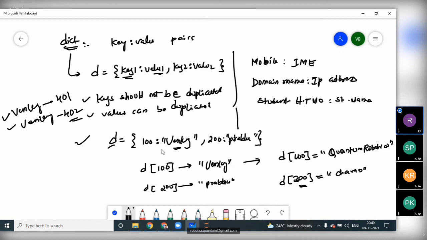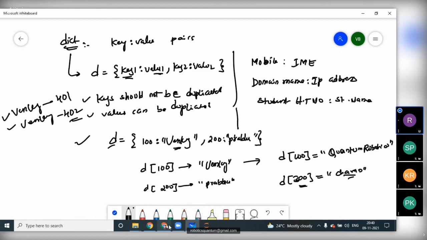Actually, this D has the values 100 and 200. What I'm doing here is assigning a new key, 300, and assigning the value Charan to that key. Automatically, a new value will be added. So now the dictionary D will have three values. One is 100 Venki, 200 Prabhu. Sorry, the 100 value will be replaced: 100 robotics, 200 Prabhu, and 300 will be Charan.